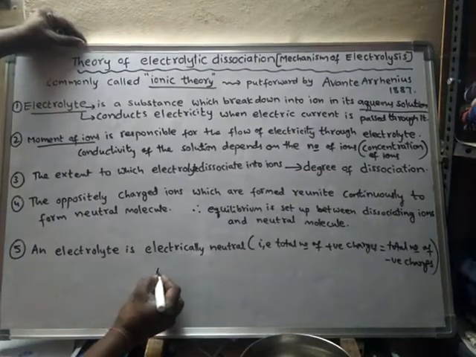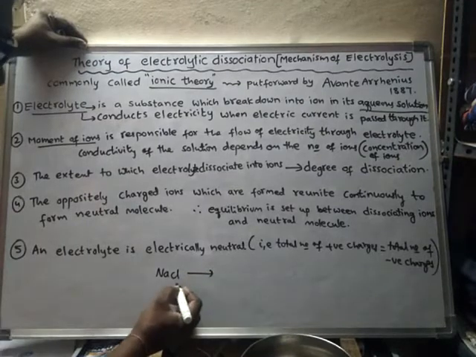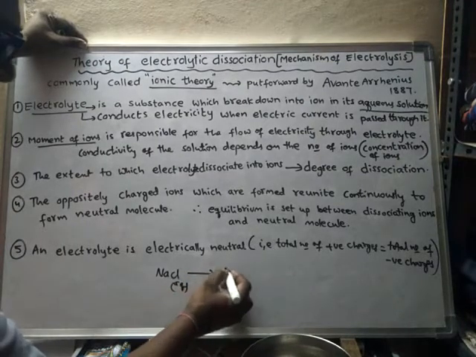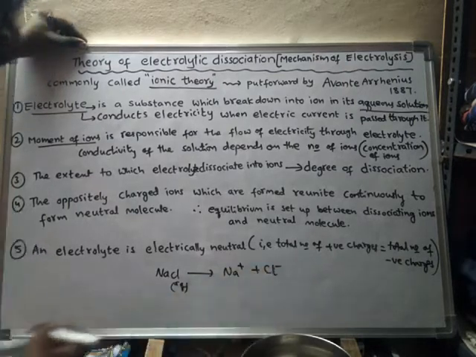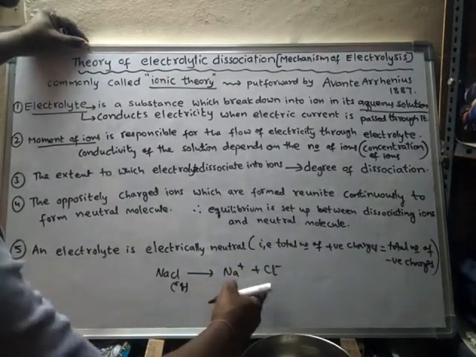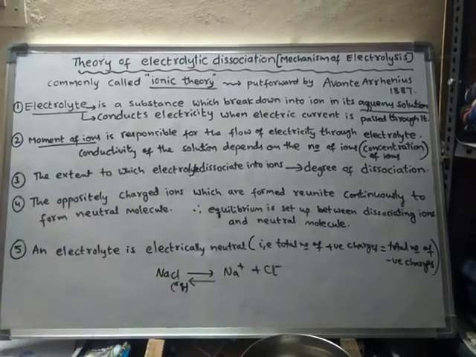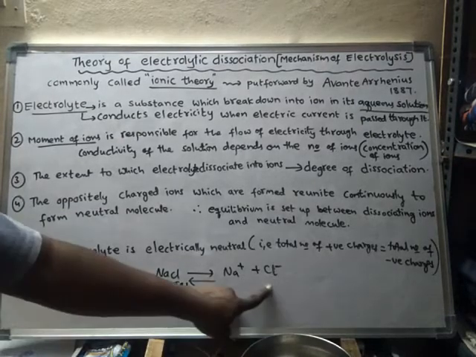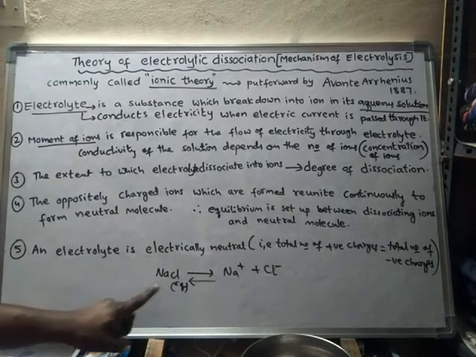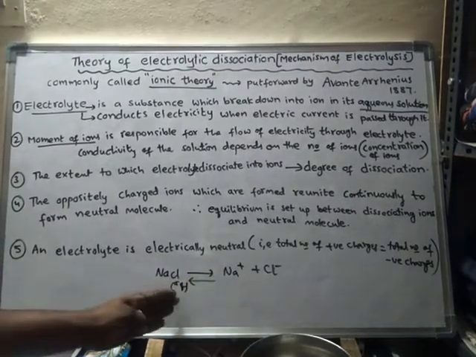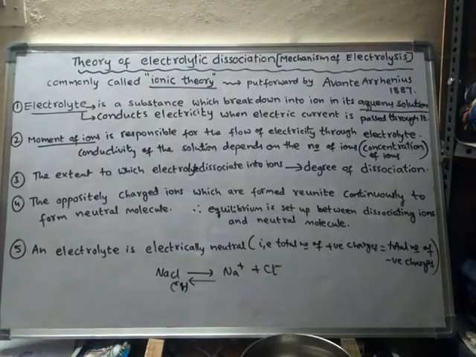For example, take sodium chloride. What happens to sodium chloride in water? In aqueous solution, sodium chloride will break down into Na+ ions and Cl- ions. Again these Na+ and Cl- ions will reunite to form a neutral NaCl molecule. Here the forward and backward processes go with equal speed.